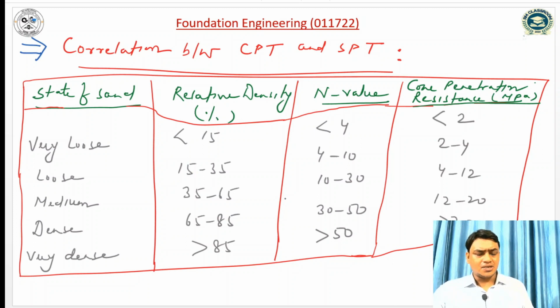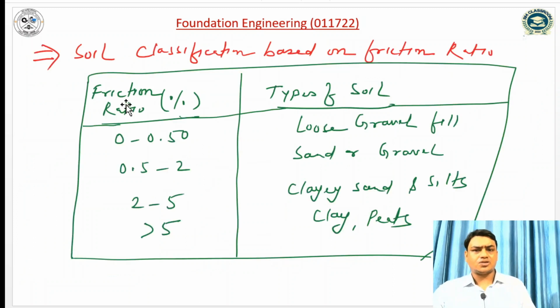Similarly, another term we get from the cone penetration test is the friction ratio, and this friction ratio is correlated with the type of soil. Friction ratio is defined as the ratio of sleeve resistance divided by cone penetration resistance, multiplied by 100. So we can see the soil classification based on the friction ratio. Friction ratio is the ratio of sleeve resistance to the cone resistance into 100.